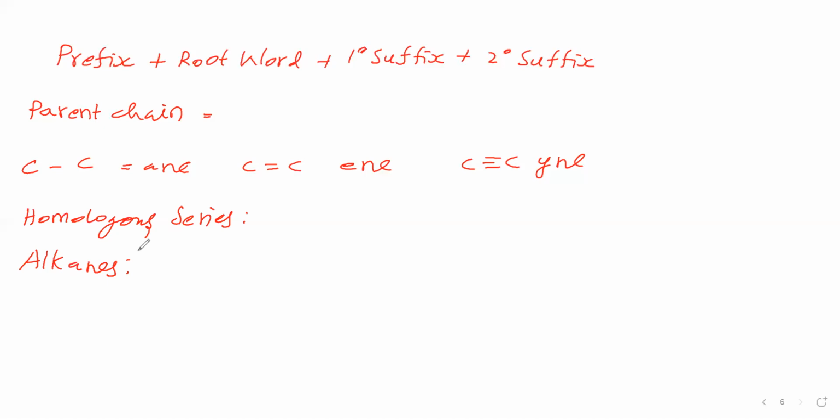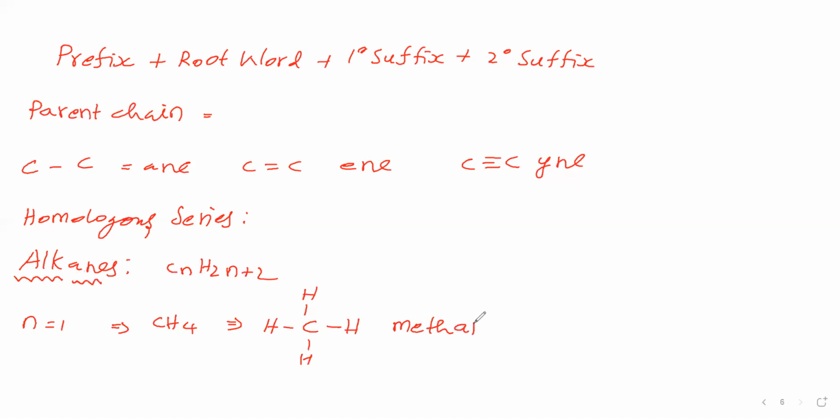Now we will take alkanes. For alkanes, how to say the name that we will see. For alkanes, general formula is CnH2n+2. Now we will write n is equal to 1. n is equal to 1 means CH4. The CH4 we can write as a carbon is there and 4 hydrogen atoms we can write like this. Here one carbon atom is there. One carbon atom means the alk word is meth. Then the primary suffix is ane, that we will write. So the name of this one is methane.